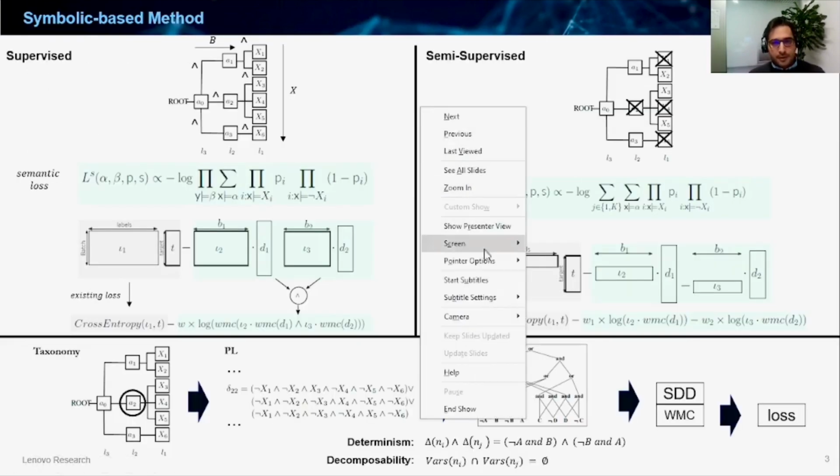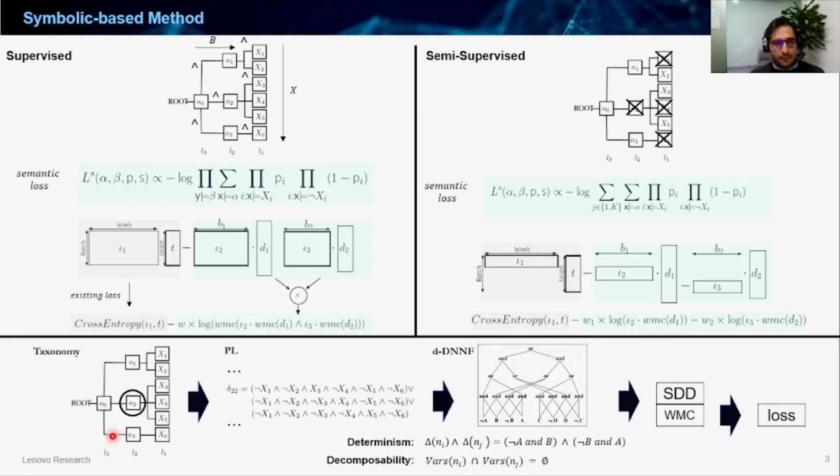In our first method, we start with the taxonomy, as you can see here at the bottom of the page, in which nodes xi in the leaves are associated with the class labels. We then represent the taxonomy as symbolic logical sentences for each node, as you can see here. The logical sentence is created by variables and logical connectives.